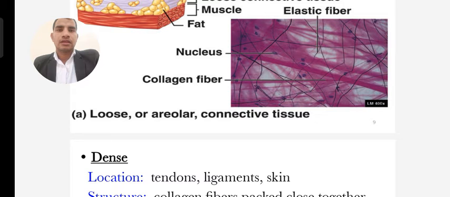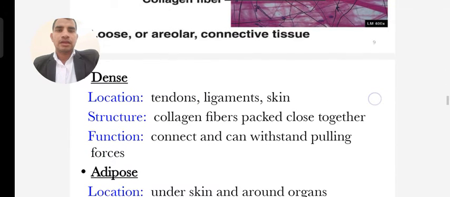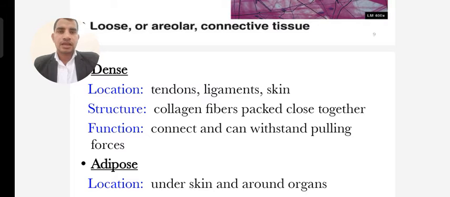These are the loose areolar connective tissues. Next is dense connective tissue, like tendons, ligaments, and skin. Its structure has collagen fibers packed close together.